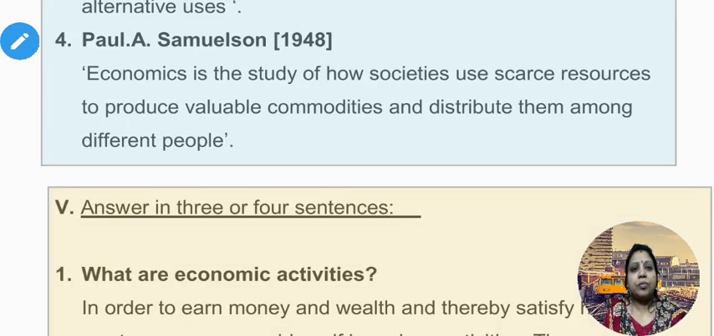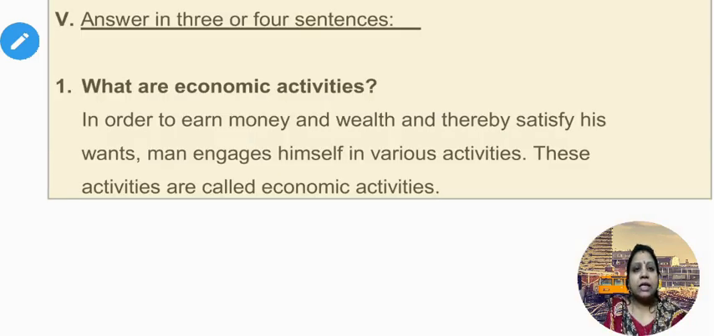Fourth economist, Paul A. Samuelson, year 1948. According to Samuelson, economics is a study of how societies use scarce resources to produce valuable commodities and distribute them among different people. Fifth main, answer in 3 or 4 sentences. First question, what are economic activities? Answer, in order to earn money and wealth and thereby satisfy his wants, man engages himself in various activities. These activities are called economic activities.